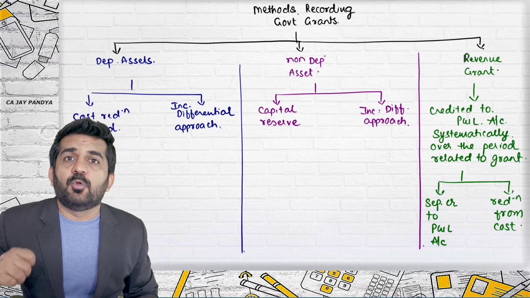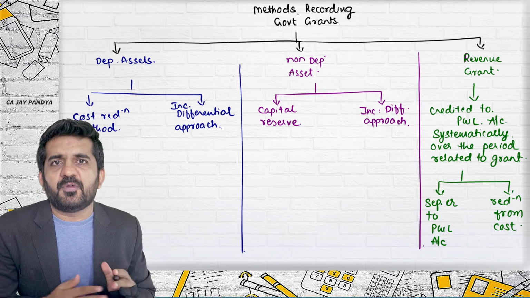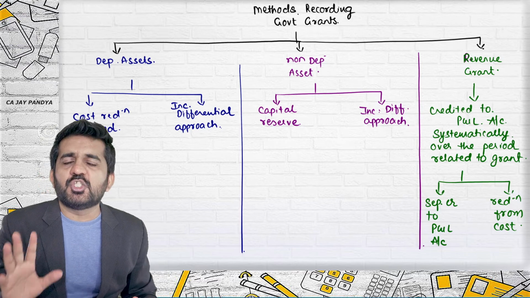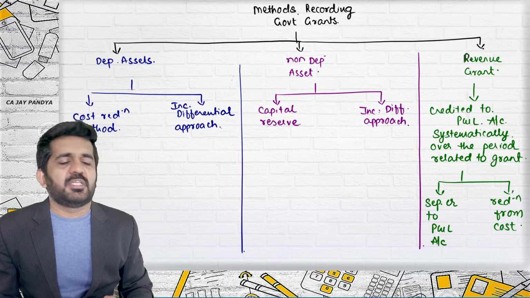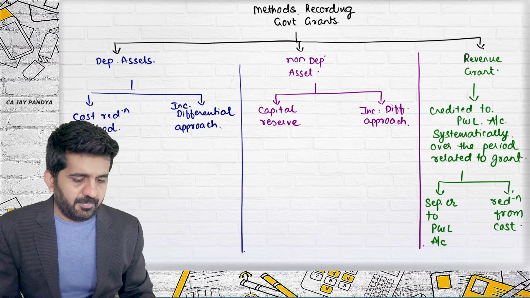Then we'll be going to refund. This chart is not including refund. But before refund, everything is covered in this particular chart. Yes, all the methods one by one we will be learning, but try to understand these are the exhaustive methods given in AS12 for accounting for government grants.